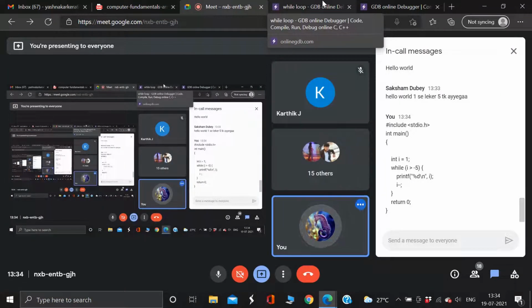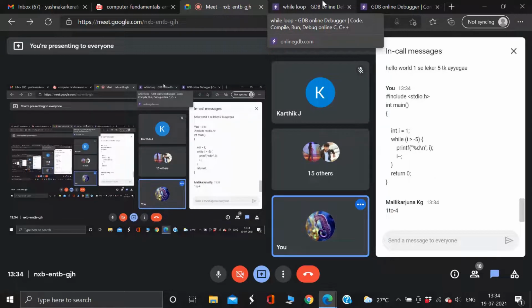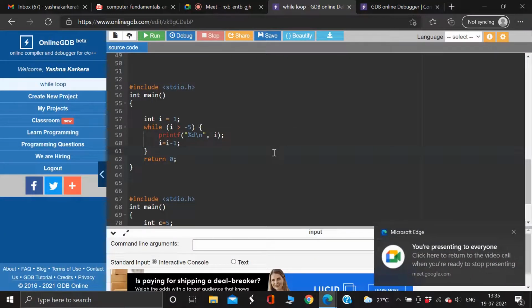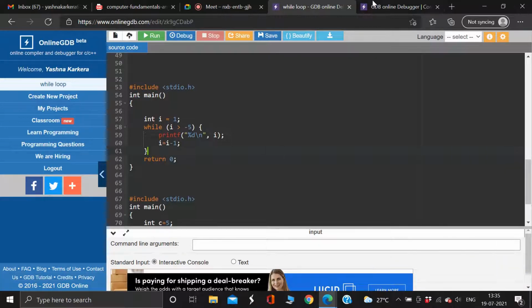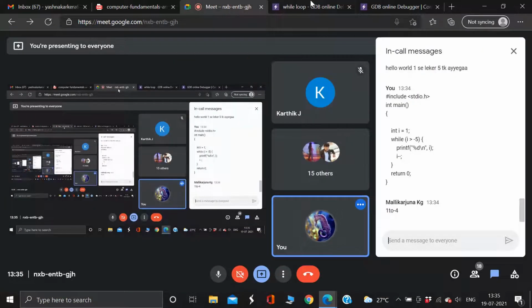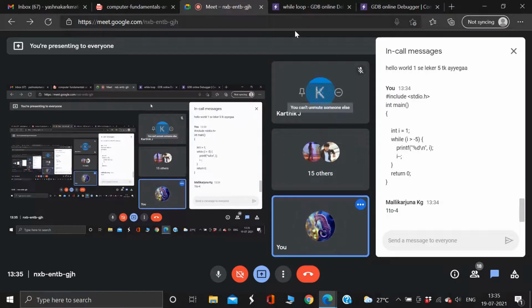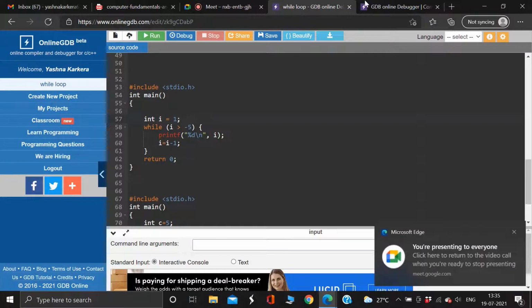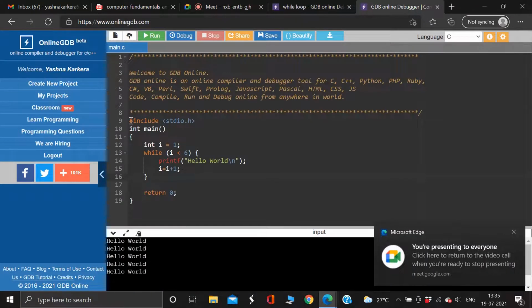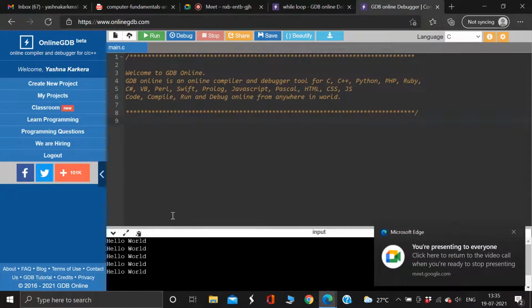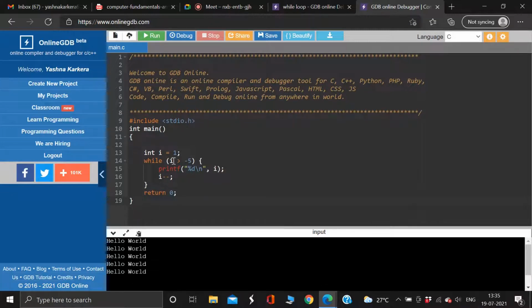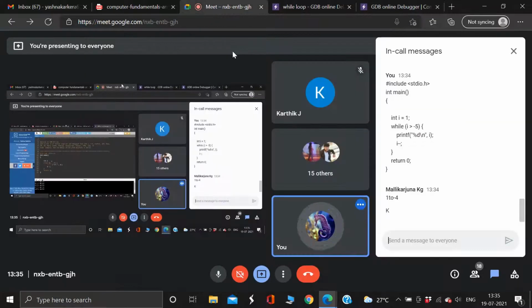Try this, you can use a paper and pen or something. You're saying 1 to -4. Let's see. Guys, I suggest you don't go with the flow. Try to solve it. In each step, see what happens. You will be shocked to see the result sometimes. So try to solve it instead of guessing. You can guess like that, but if you write it on paper and try to solve it, you always get the accurate answer.